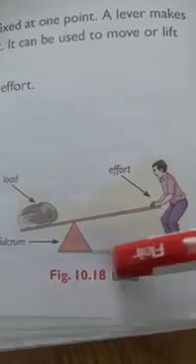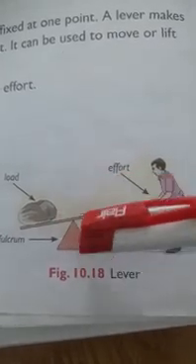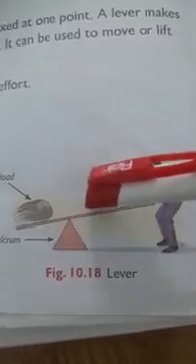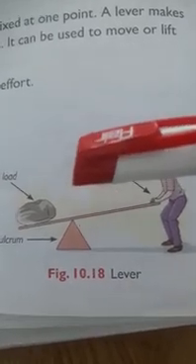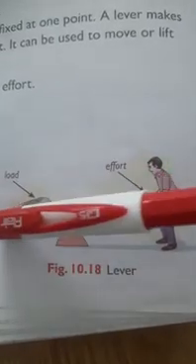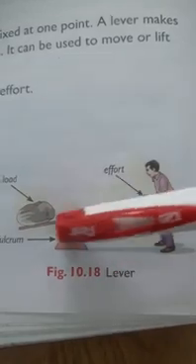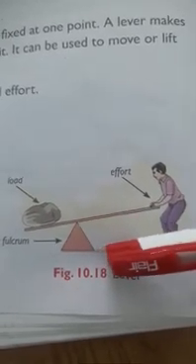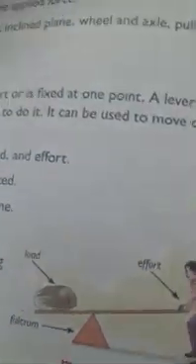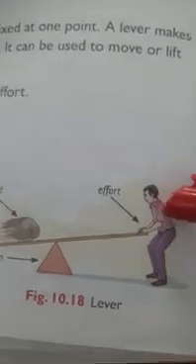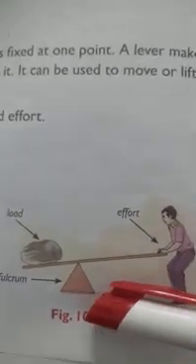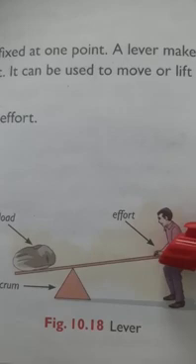He puts one end of the rod under the rock to be moved. He rests the rod on a support. That support is the fulcrum. Okay, and he applies a force on the other end. He is using the fulcrum support and applying force from the other end.